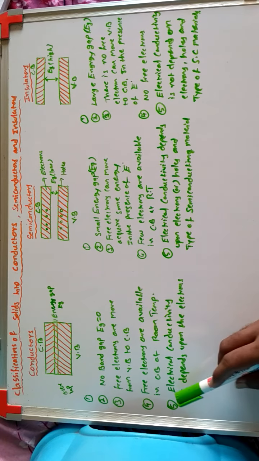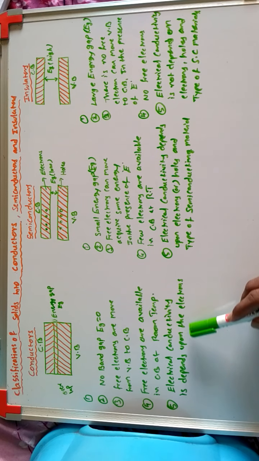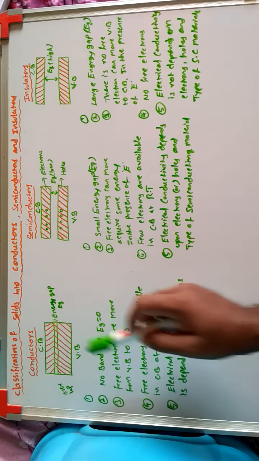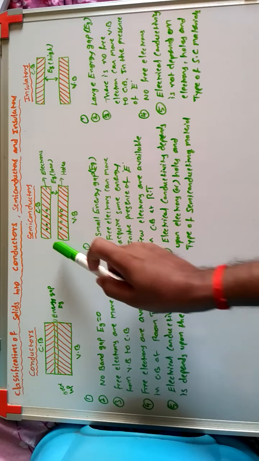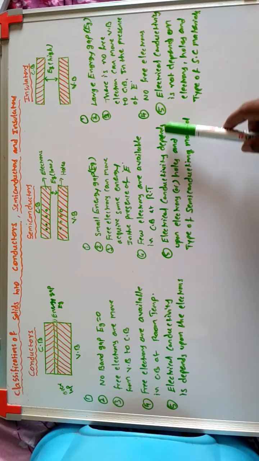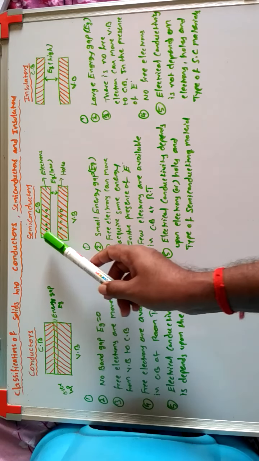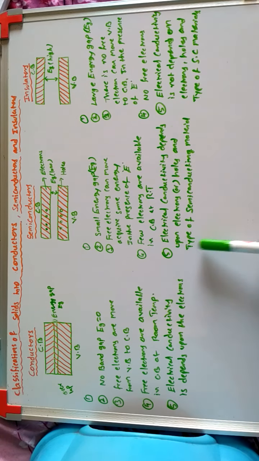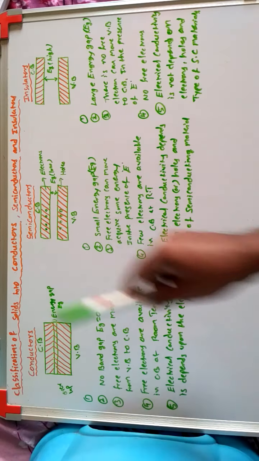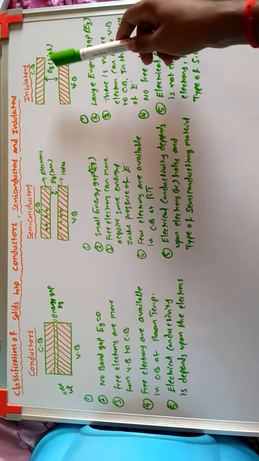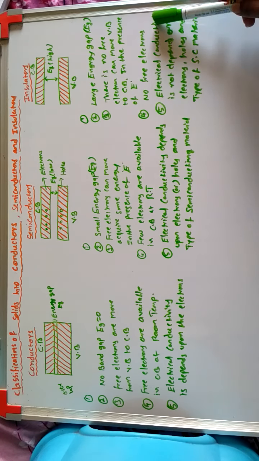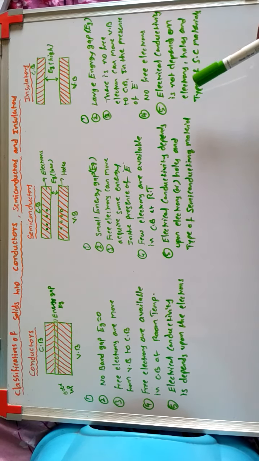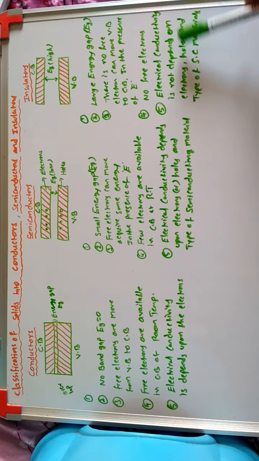Next point, electrical conductivity depends upon the electrons. In conductors, electrical conductivity depends upon the electrons. In semiconductors, it depends upon the electrons, holes, and type of the semiconducting material. In insulators, electrical conductivity does not depend upon the electrons, holes, and type of the semiconducting material.